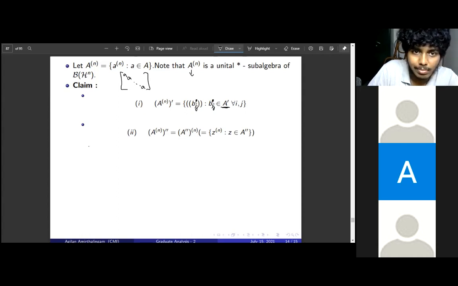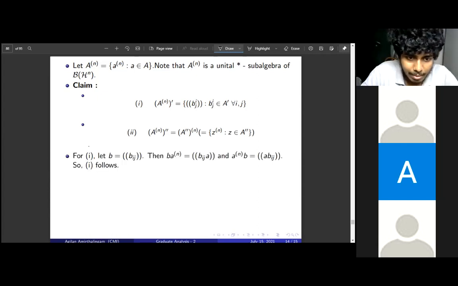If we want some matrix to commute with these matrices, then we want the b_ij's to be in A'. That will be clear because if we take a matrix B = (b_ij), then B a^n will be the matrix with entries b_ij a, because a^n had entries a in the diagonal. And conversely, a^n B will be the matrix with entries a b_ij. So if they are equal at each coordinate, then it will follow. You want each element to commute with a. And the converse is also similar. That is, if you take any matrix of this form, then it will commute with this.